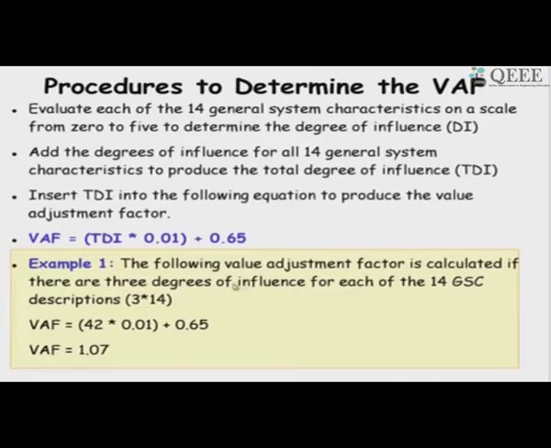Let us say that we have computed the degree of influence to be 3 for each of the 14. All the 14 we computed as average influence.